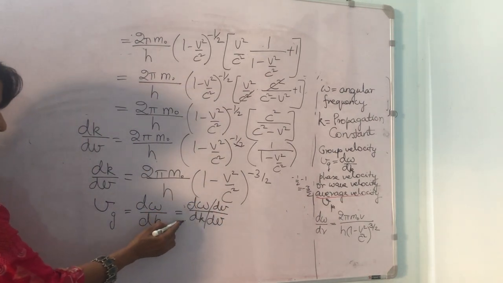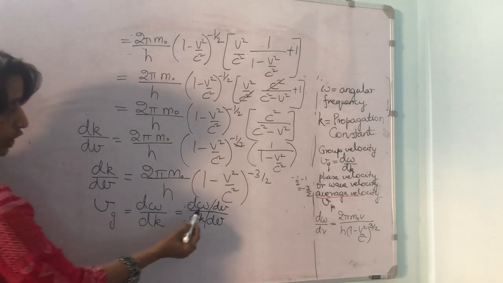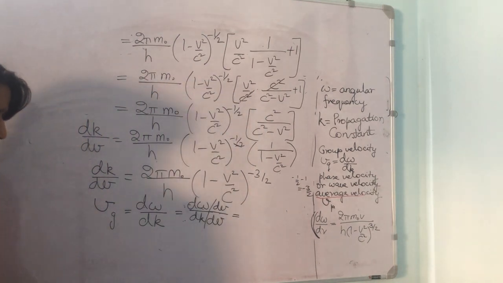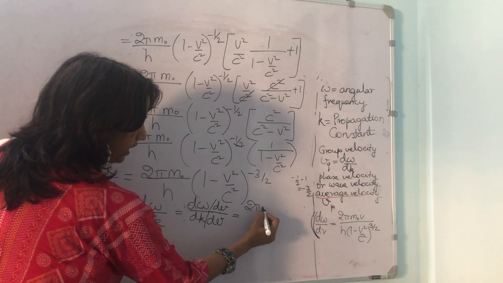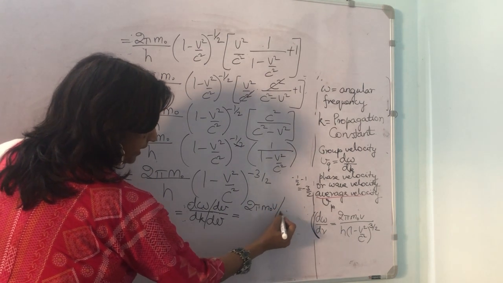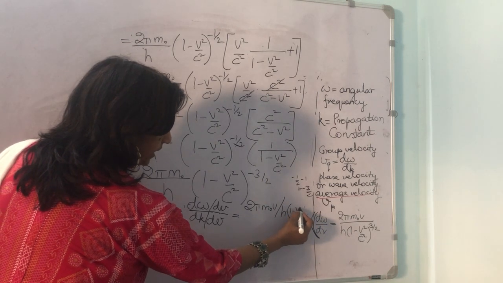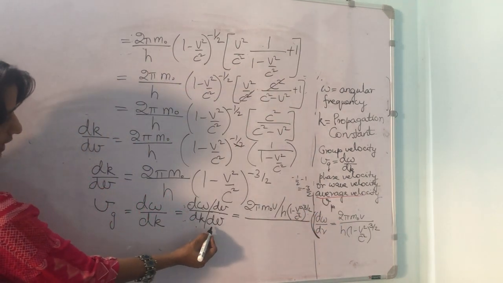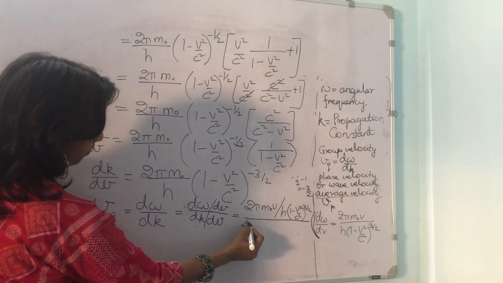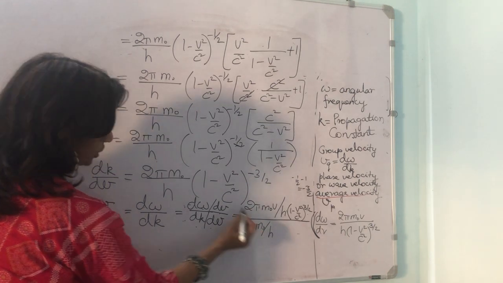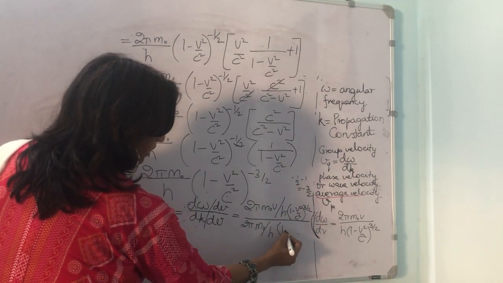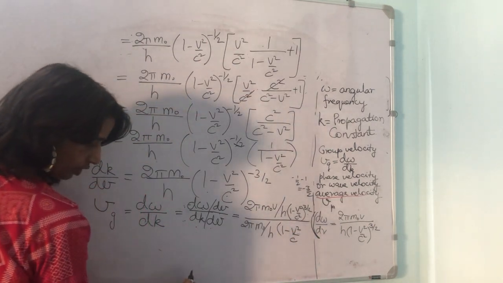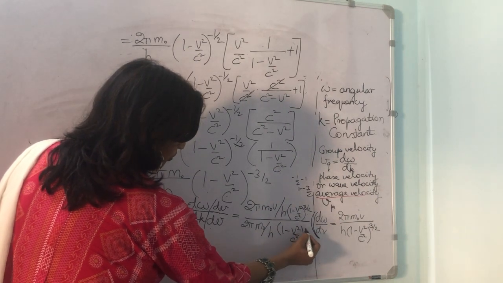We will put in their respective values which we have found right now. d omega upon dv was 2 pi m naught v divided by h into (1 minus v square by c square) to the power of minus 3 by 2, divided by dk upon dv, which is 2 pi m naught upon h into (1 minus v square by c square) to the power of minus 3 by 2.